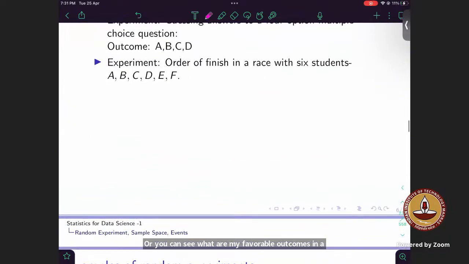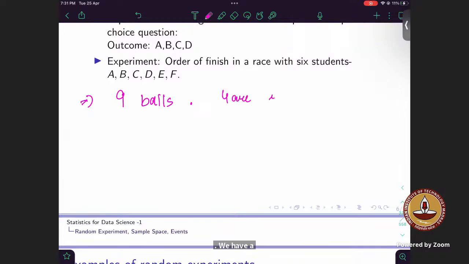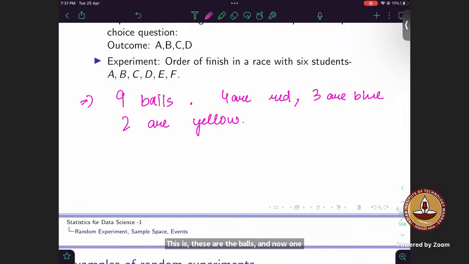Okay, suppose this is a question. We have a bag that contains 9 balls: 4 are red, 3 are blue, 2 are yellow. These are the balls, and now one ball is drawn at random. What is the probability that it will be either red or blue?